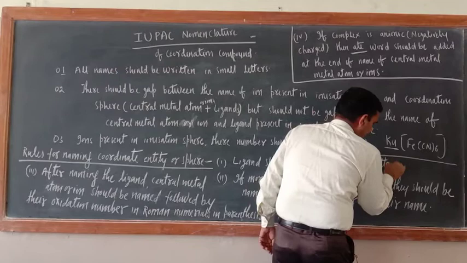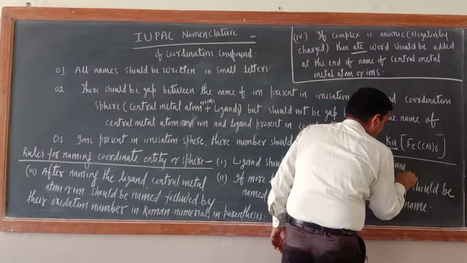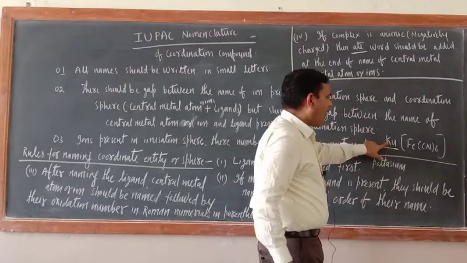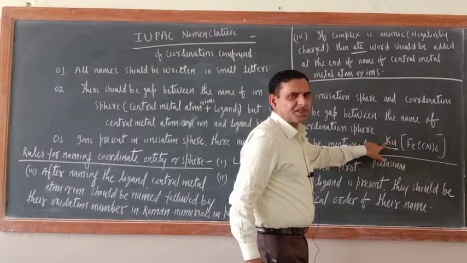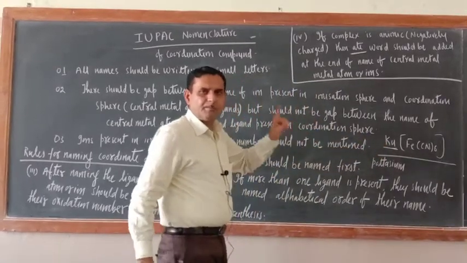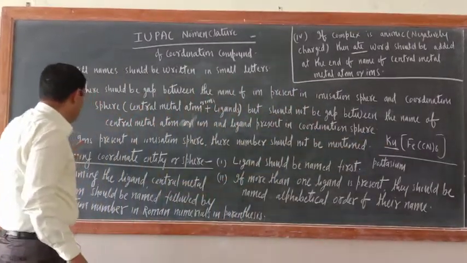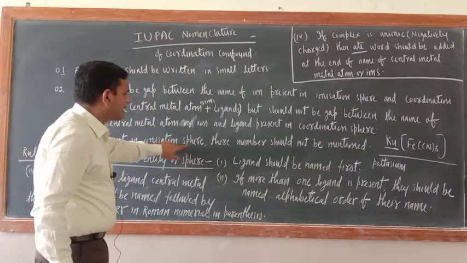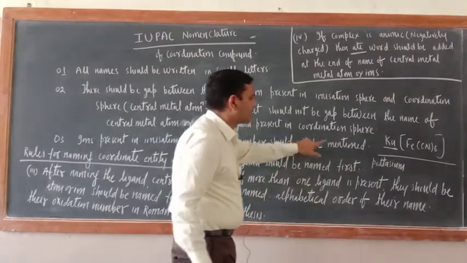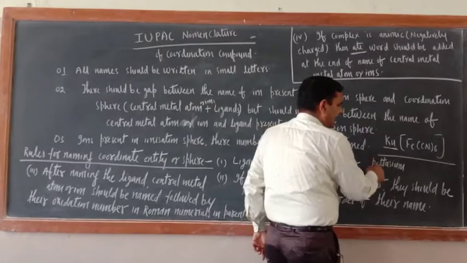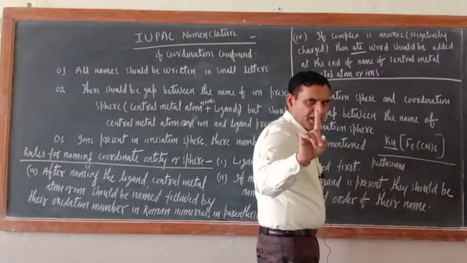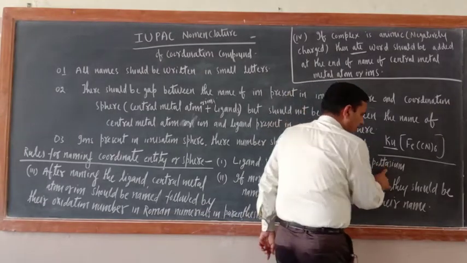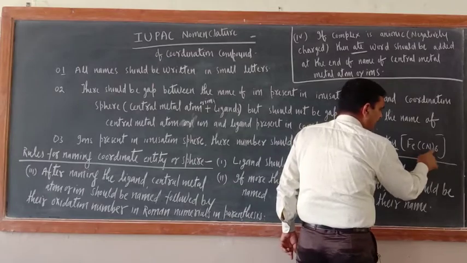Potassium. Remember, ions present in the ionization sphere, their number should not be mentioned. So you should not write tetrapotassium. You should write potassium.